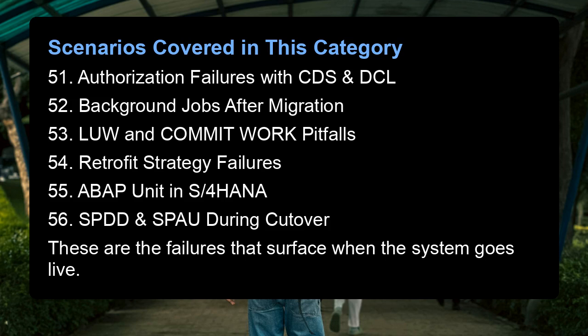Authorization failures with CDS and DCL. 52. Background jobs after migration. 53. LUW and commit work pitfalls. 54. Retrofit strategy failures. 55. ABAP unit in S/4HANA. 56. SPDD and SPAU during cutover. These are the failures that surface when the system goes live.